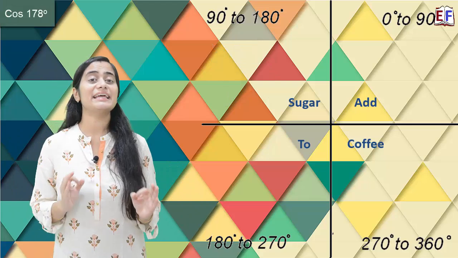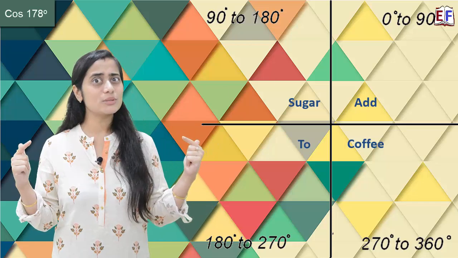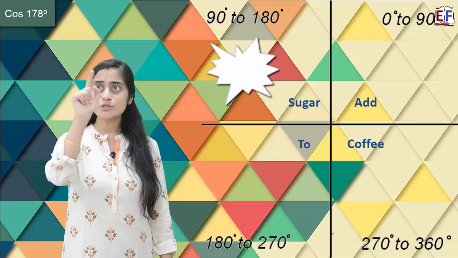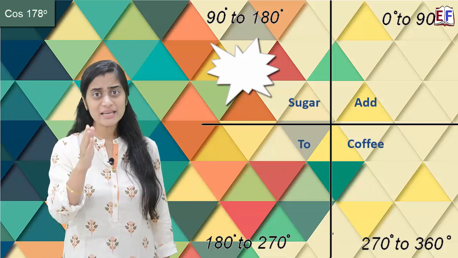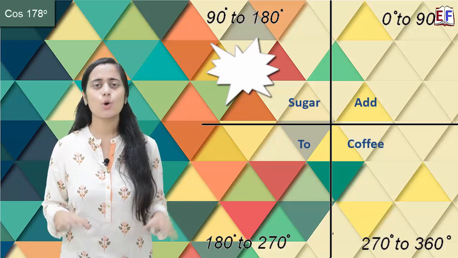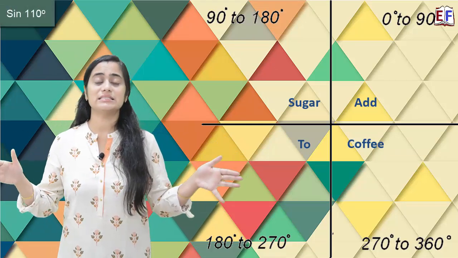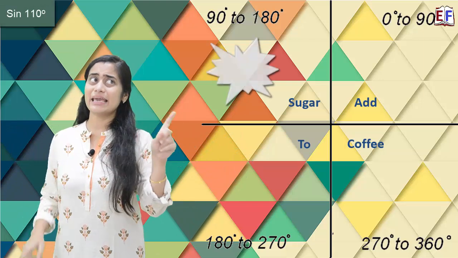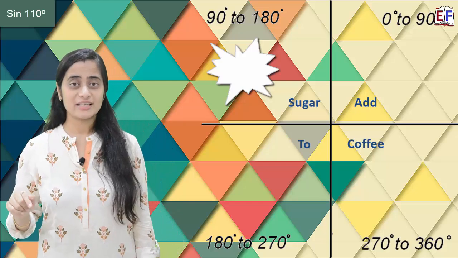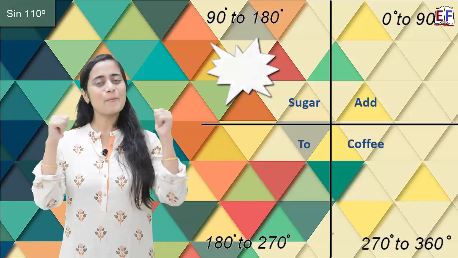Cos 178 degree. Where will be 178? So 178 will again be in the second quadrant. And our mantra says add sugar to coffee. So the second quadrant again is sine theta. So cos of 178 degrees is again going to be negative. Okay, fine. So this is going to be the last exercise. Sine 110 degrees. So 110 degrees is again in the second quadrant. And add sugar to coffee. So in the second quadrant sine theta is positive. So sine 110 degree will be positive.